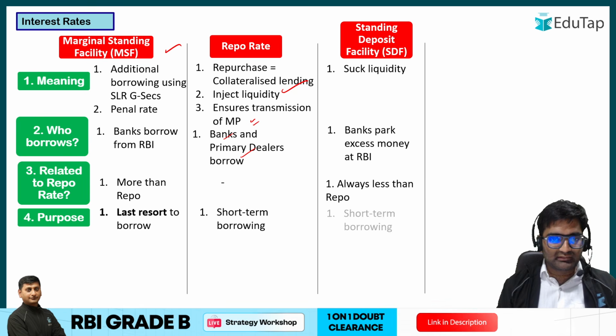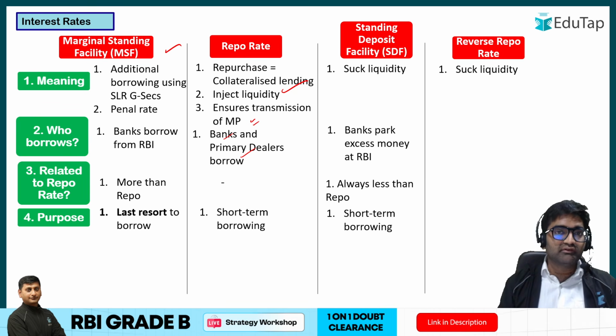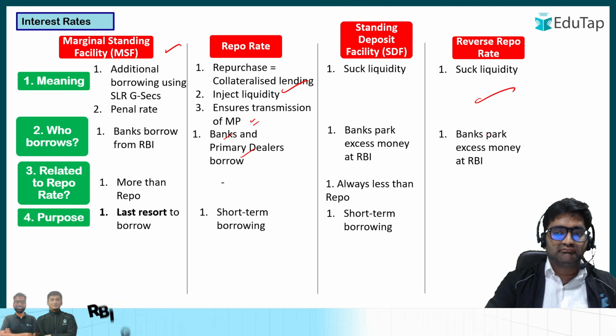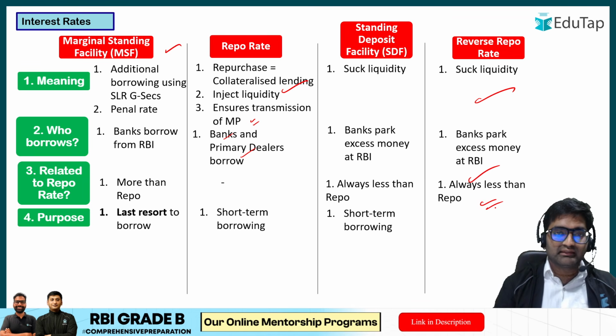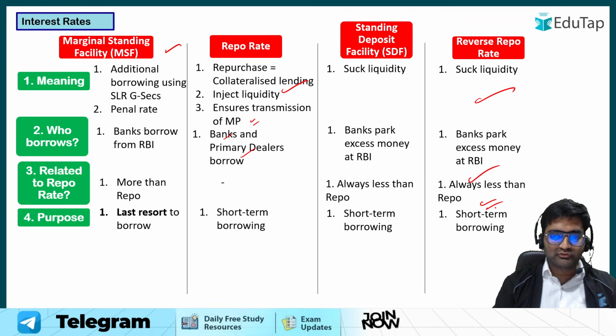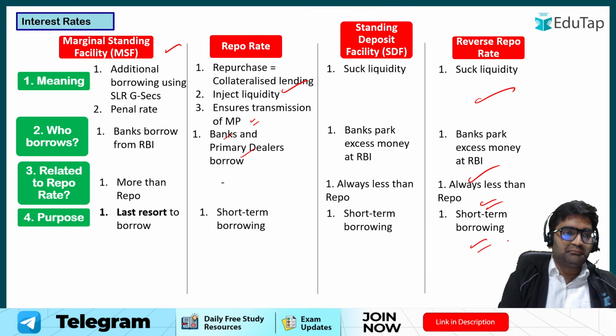I'll also talk about SDF, but before that, let us talk about the reverse repo that we have already seen. It sucks liquidity. Banks park excess money at RBI, and this is always less than repo rate. Why? I already told you, this is also short term borrowing. Now, let me tell you about MSF and standing deposit facility also.